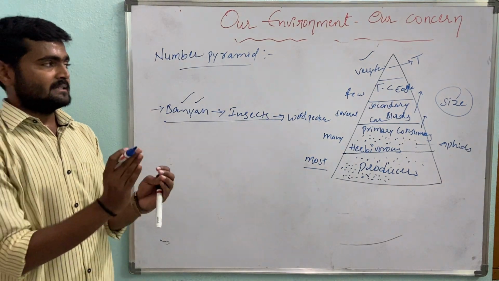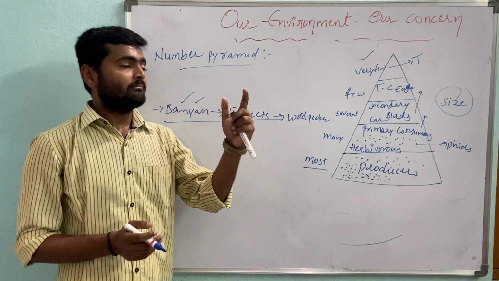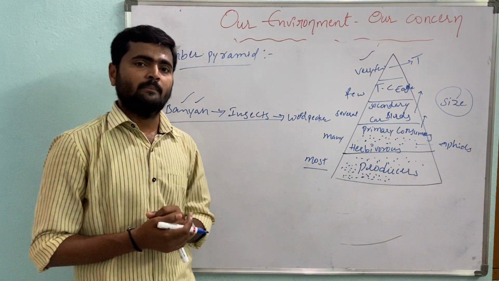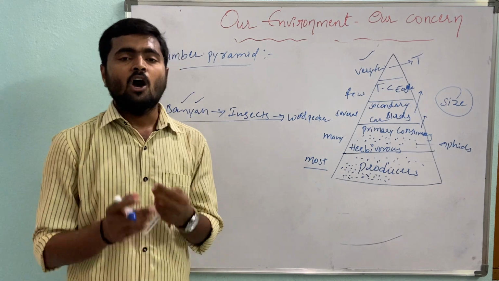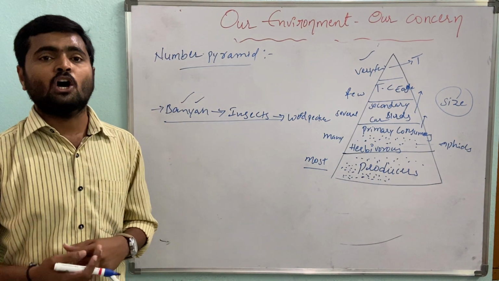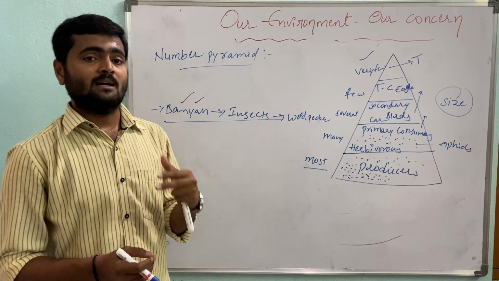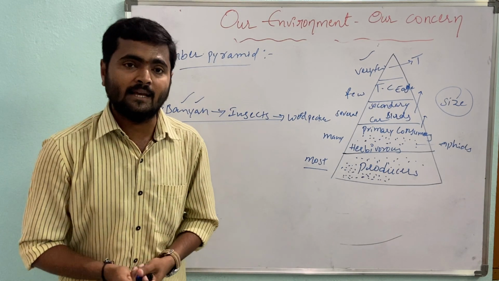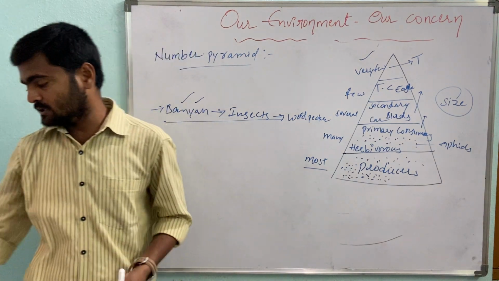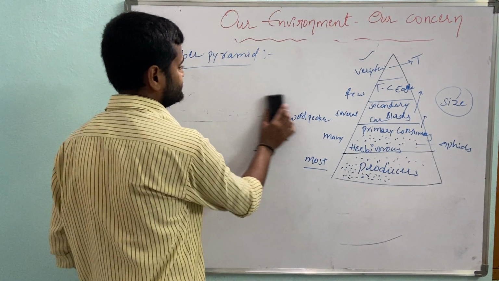Maximum all the pyramids, number pyramid, biomass pyramid and energy pyramid, look upright, but in very few cases they are not upright, and sometimes they do not look like a pyramid structure at all. Now next, biomass pyramid.